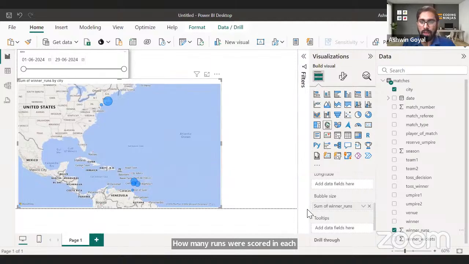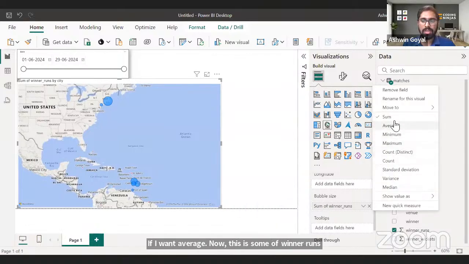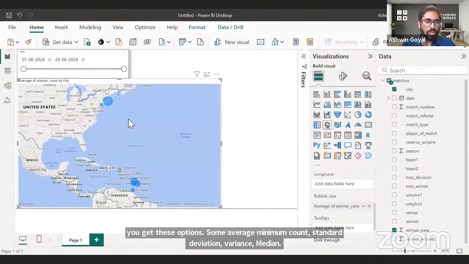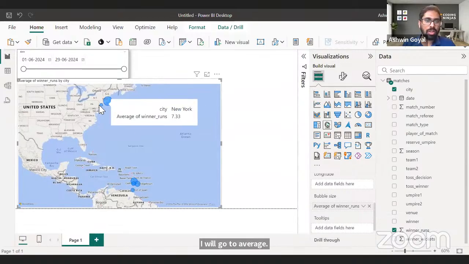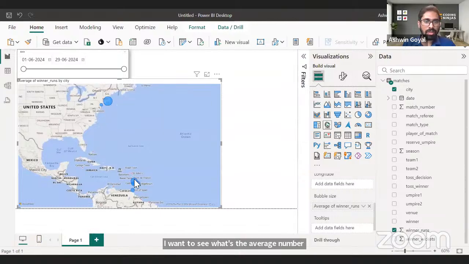Total number of runs. If I want average, now this is sum of winner runs, right? If I want average, I can right click here and you get these options: sum, average, minimum, maximum, count, standard deviation, variance, median. I will go to average. I want to see what's the average number of runs scored in each of these venues, right? These are the average runs.